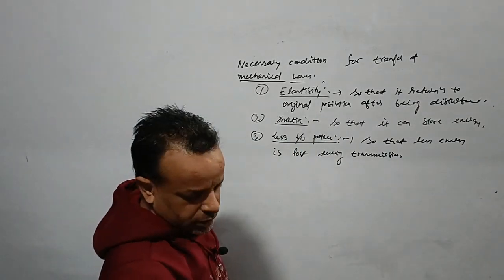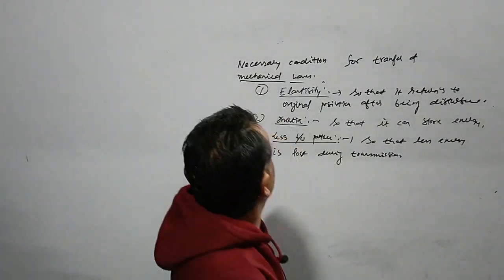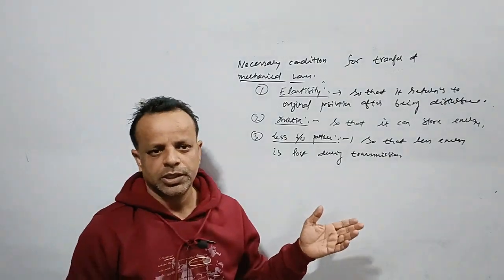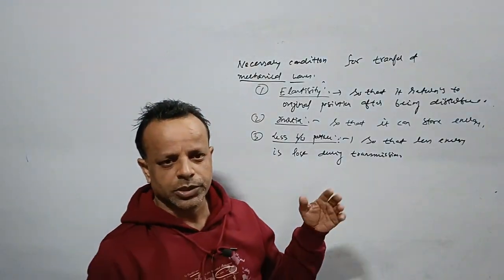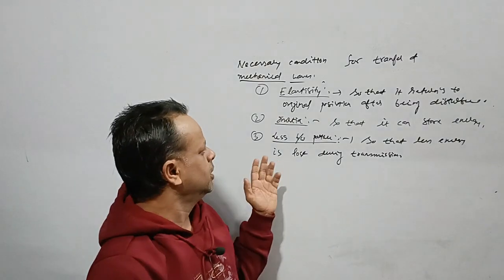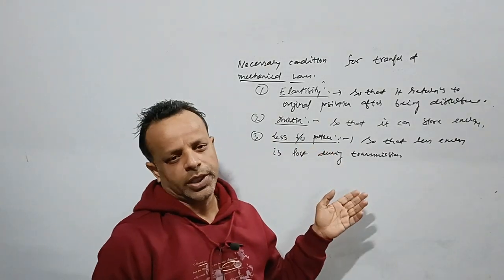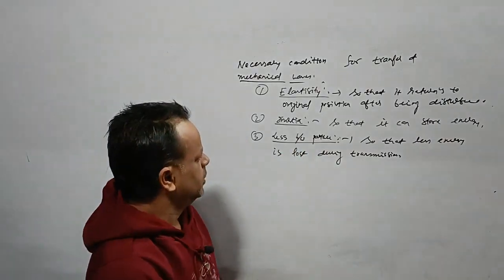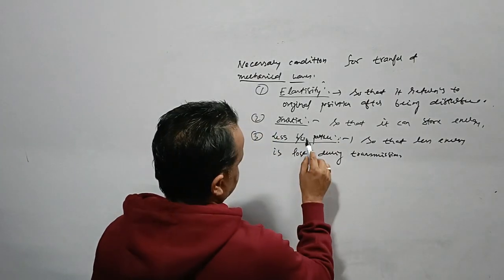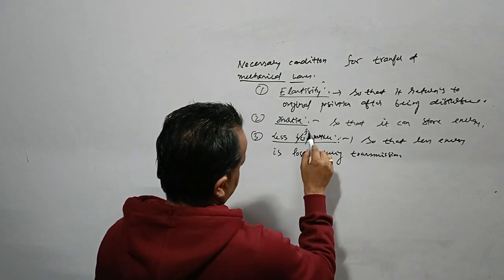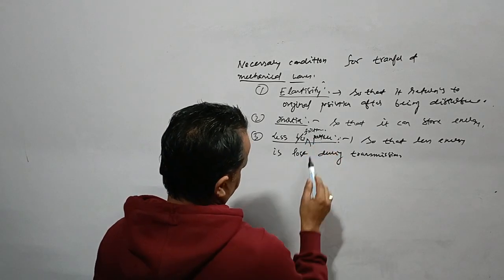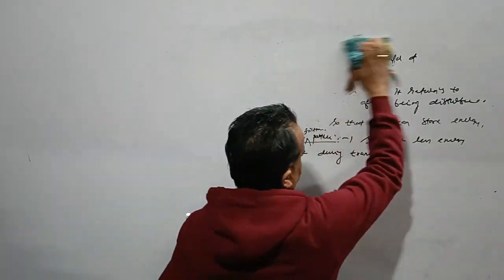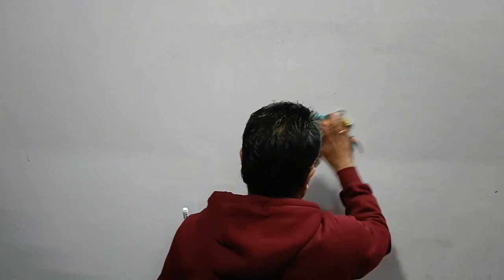These are the conditions necessary for the transfer of a mechanical wave: the body should have elasticity so that it returns to its original position after being disturbed, inertia so that it can store energy, and less friction between particles so there is less energy loss during the transmission of waves.